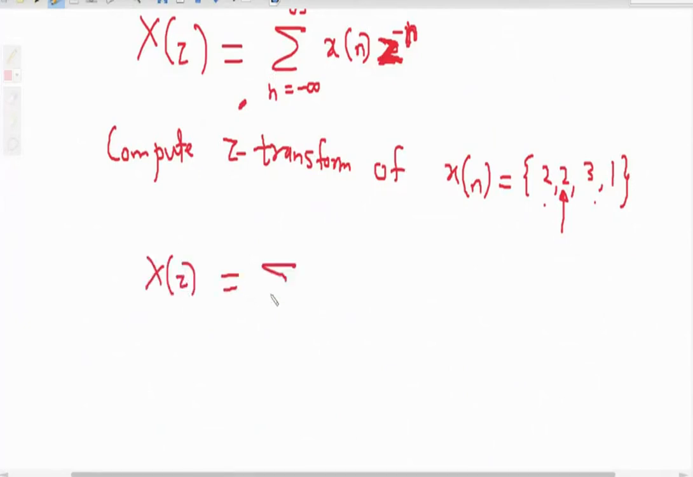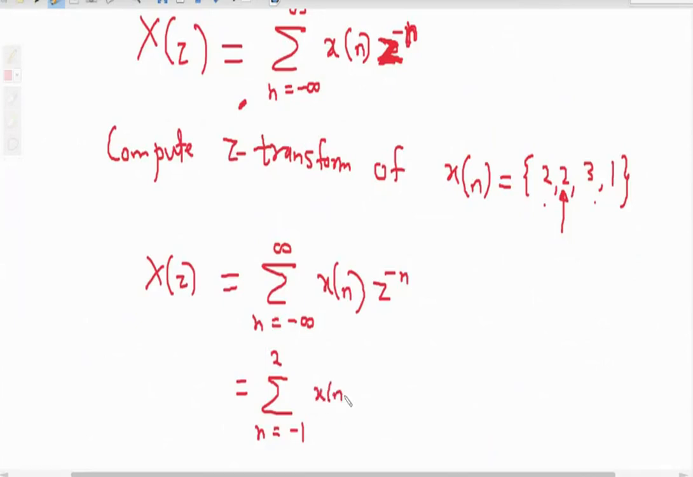Therefore x of z equal to summation, originally it is from minus infinity to plus infinity. This is the actual definition, x of n z raised to minus n. But my signal x of n is present from -1 to +2, so I need to change the summation limits: summation n equal to -1 up to 2 x of n z raised to minus n.